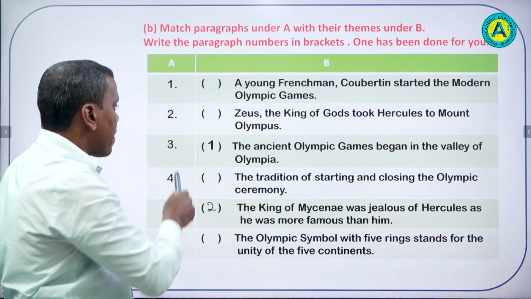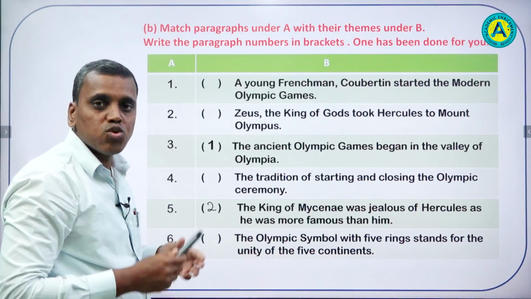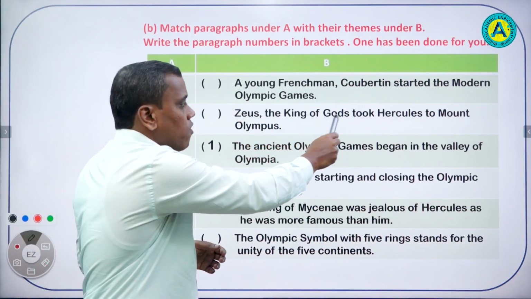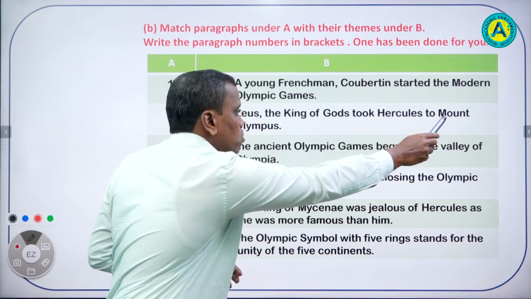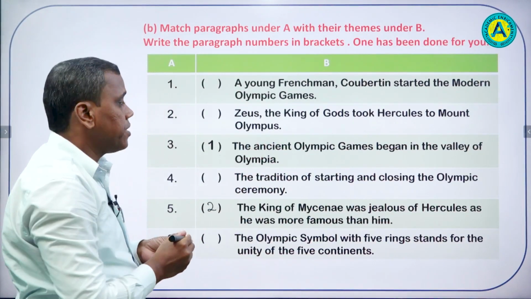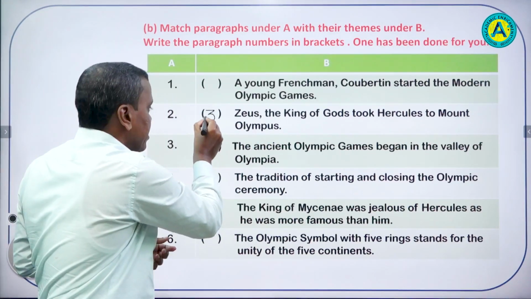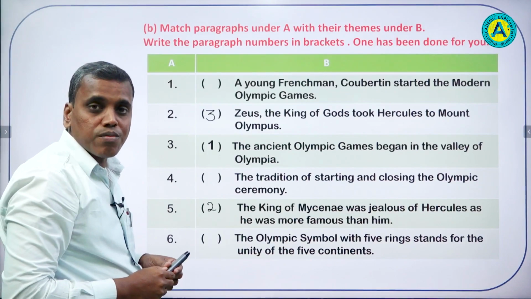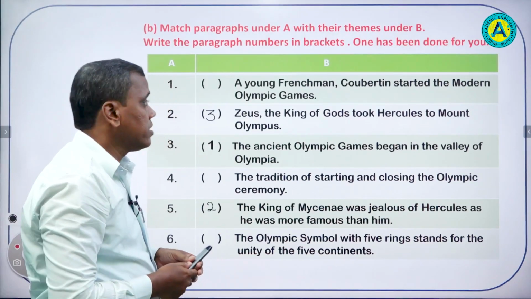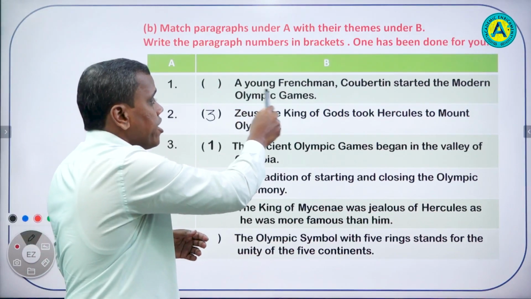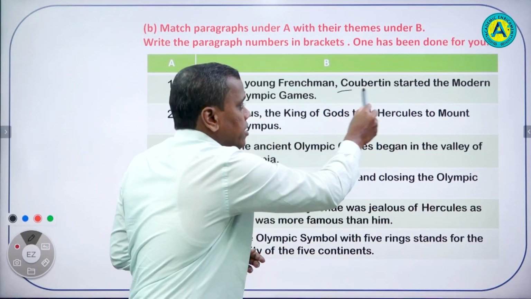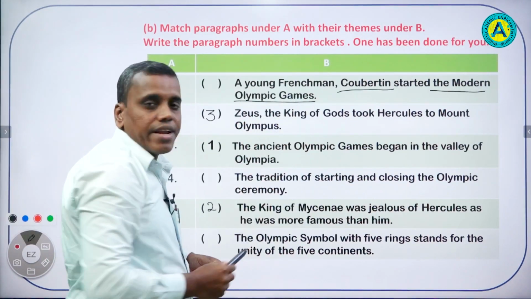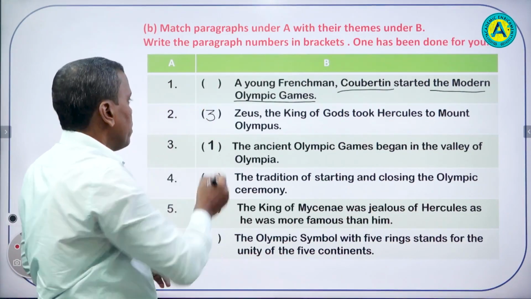Now paragraph number 3. Yes, who can say it? It is about Zeus, the king of gods, taking Hercules to Mount Olympus. It is given in paragraph 3. So we will write 3 here. Now paragraph number 4. What was it about? Yes, it was about a young Frenchman, Coubertin, who started the modern Olympic Games. Right? So this is paragraph number 4.